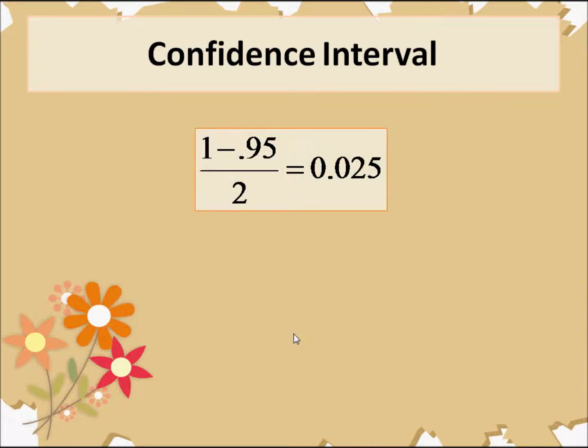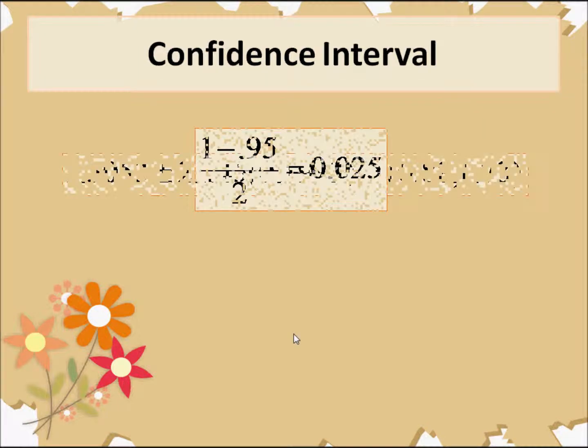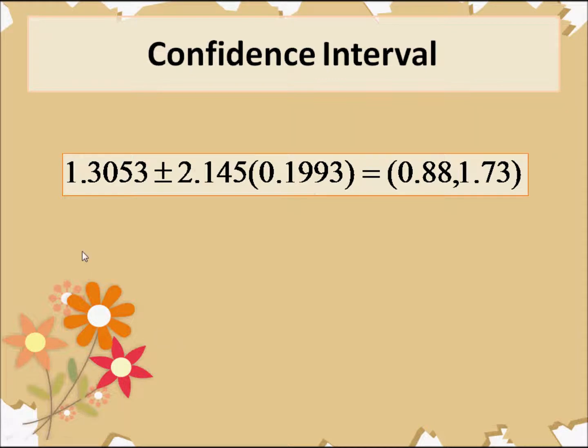So what I do is do 1 minus my confidence level, which was 0.95, and divide that by 2. I'm then going to use my calculator and use the inverse t function, which is why I need to know my degrees of freedom, which is 14, and that's going to give me my critical value. So now I can plug it into my formula. I have my slope, 1.3053, plus or minus 2.145 times 0.1993, and that gives me my confidence interval of 0.88 to 1.73.